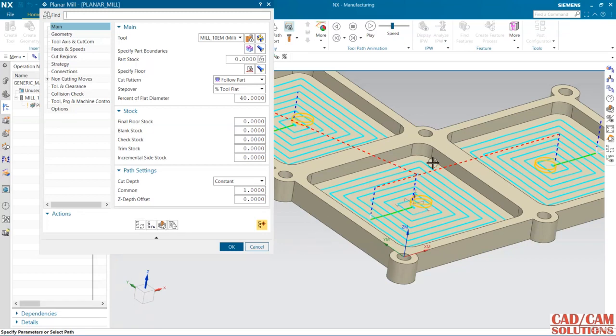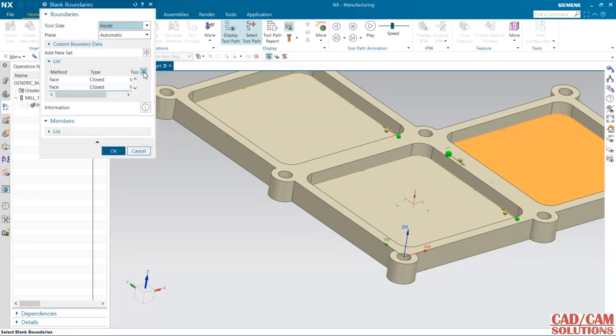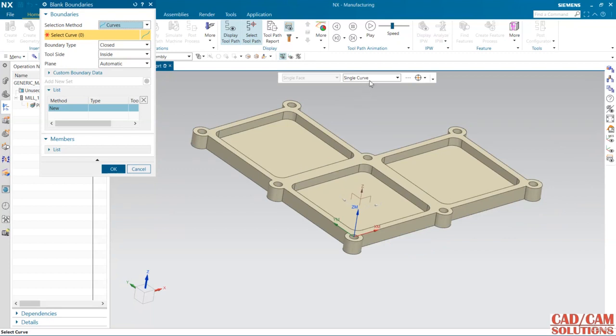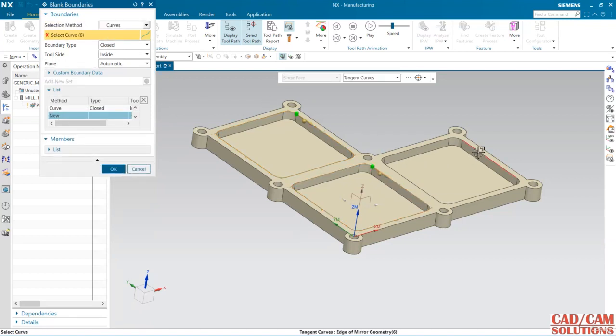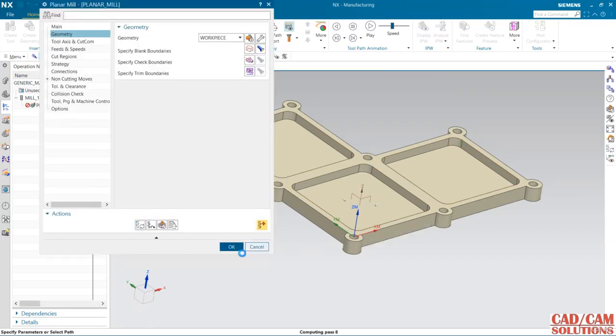Because we have specified the blank boundary, which is the bottom face, so I'm going to change this so that it will use the whole pocket. So my first is this blank boundary, second blank boundary is this, add, and third blank boundary is this. Okay, now generate this.